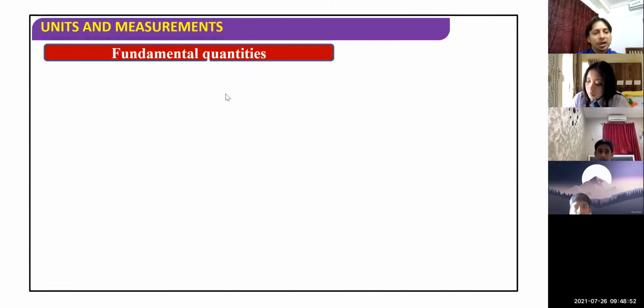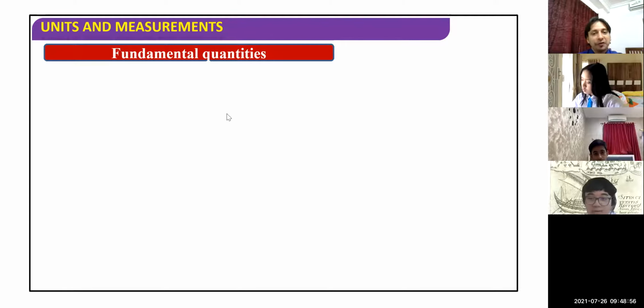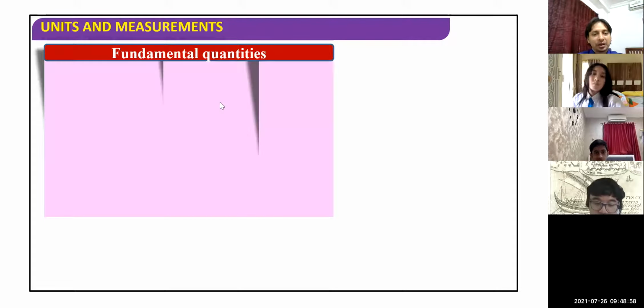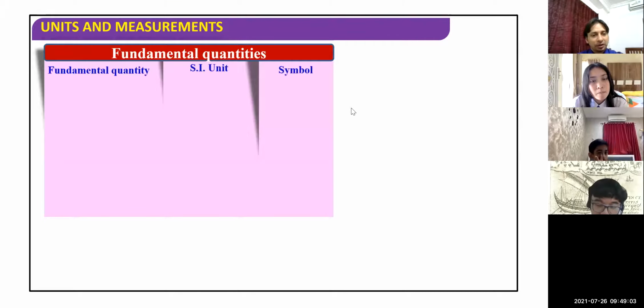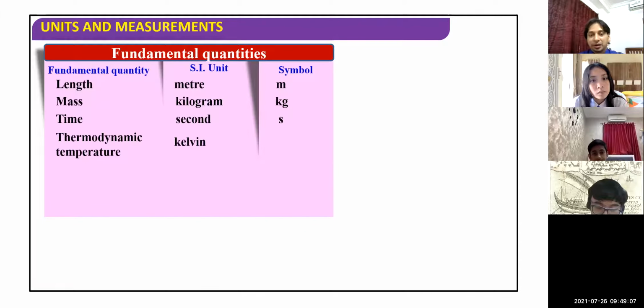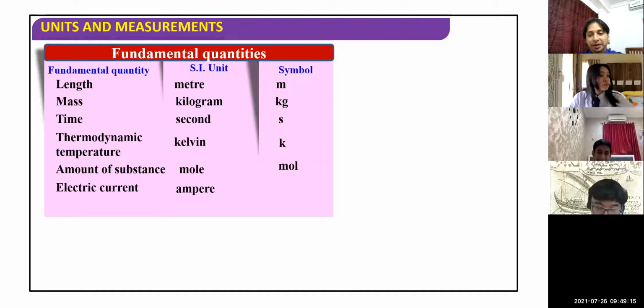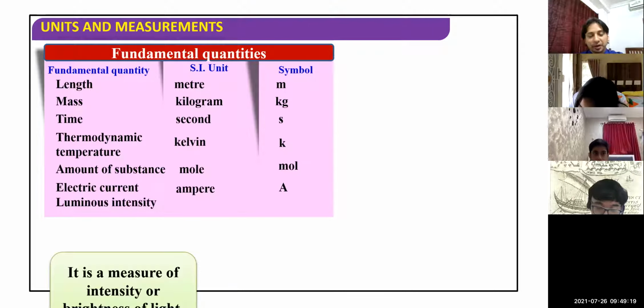Or we can say that God has provided seven fundamental quantities. And what are these seven? The names are mass, length, time, temperature, amount of substance, electric current, and finally luminous intensity.